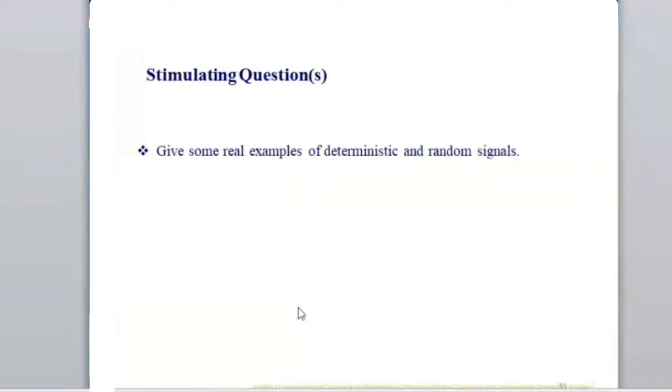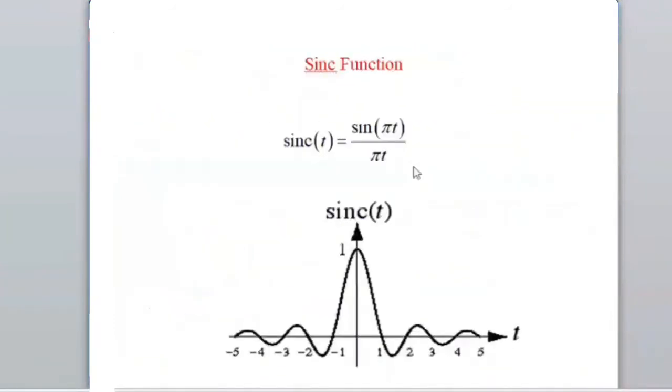So I can say that the number of students attending the main exam is a kind of deterministic, because the randomness is very less based upon the statistics. Or if it is a continuous time signal, that's what I was discussing. Or it could be discrete as well. So if this is a signal, this is a sinc of t. As the t varies, you are able to get this exactly.